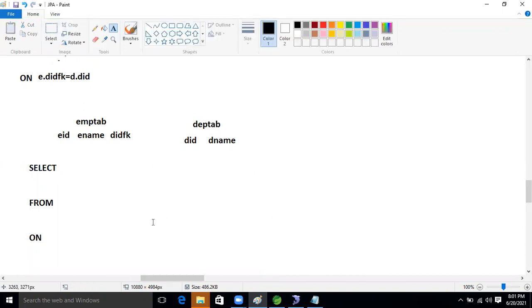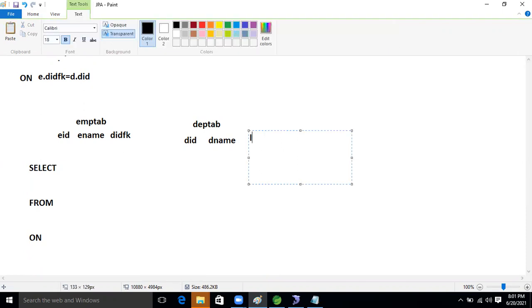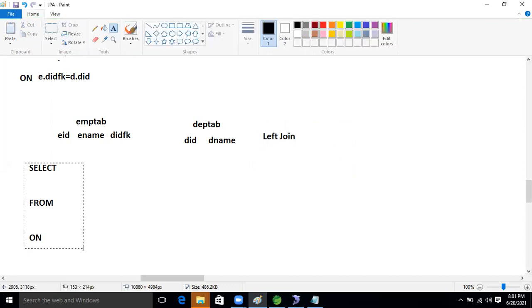Our need is to perform what, guys? Left join. Our need is to perform left join. This is the syntax now, guys: select, from and on. And we need to perform left join. So okay, guys.